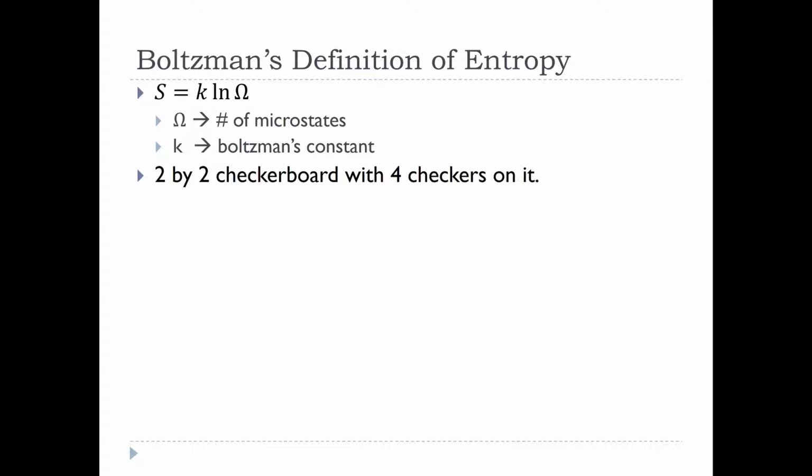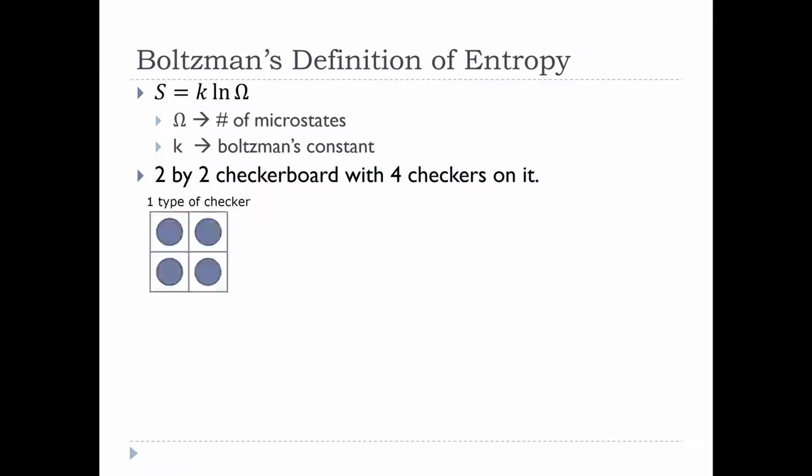And so let's take a super crazy simple example. We're going to take a 2x2 checkerboard that has 4 checkers on it. And those 4 checkers can have one of 2 possible colors, right? That's how checkers work. And we're going to think about what are the possible ways for us to arrange the system. In our little model system here, we are not going to be allowing the checkers to move, right? So we don't have any kinetic energy of the checkers. We're just going to have positions that we're dealing with. But it gives us a pretty good idea of what we're talking about in terms of the statistical definition.